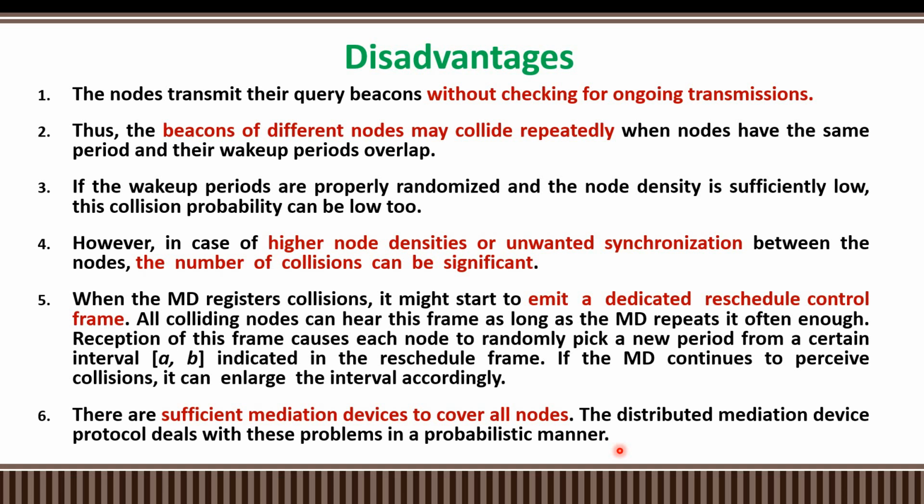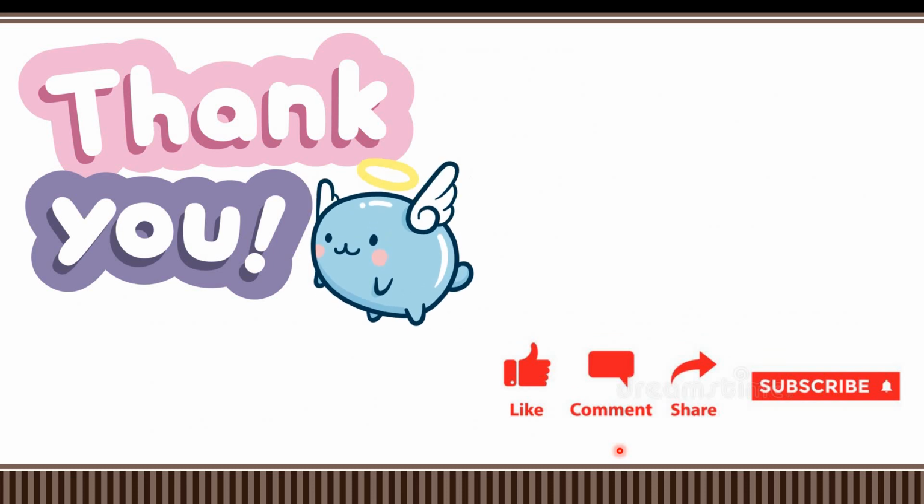Only then will the maximum data transmission happen within the network. At the same time, since the mediation device itself takes care of all synchronization, that particular node's power will drain. This is another problem in the mediation device protocol.